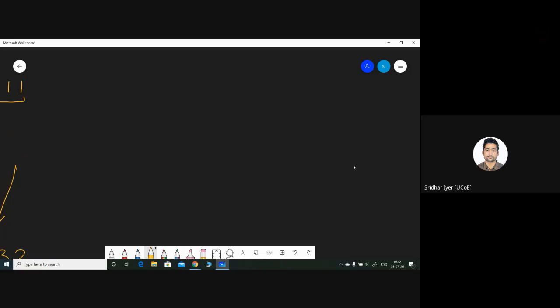It is not bothered about the steps. It simply provides you some kind of output. For example, if I add 1 plus 2, it will tell me the answer as 3. It is not bothered about how you got this 1, how you got this plus, how you got this 2. That is all. All this functionality will be done with the help of RE. But what we are bothered about is the output, if we are considering a calculator.